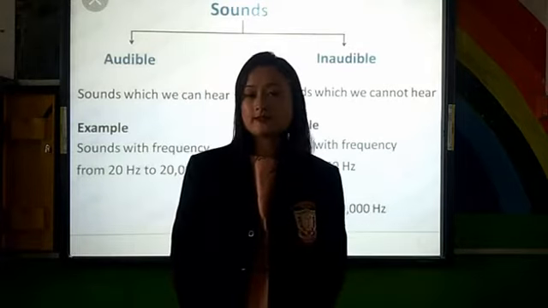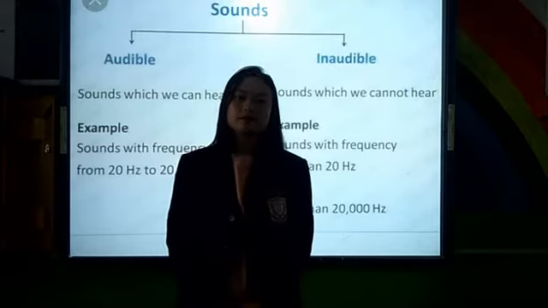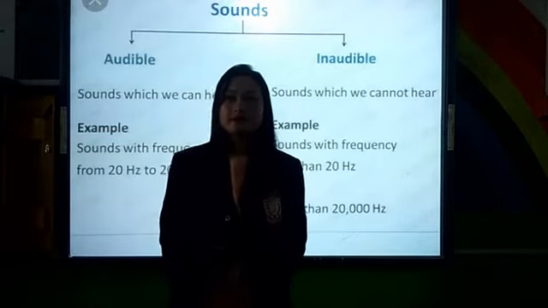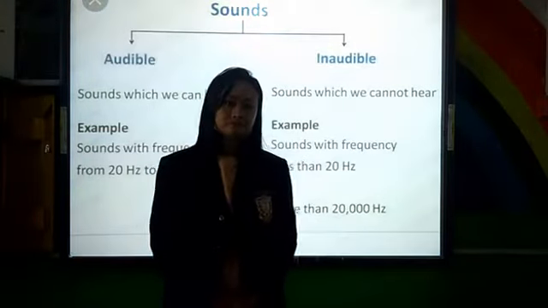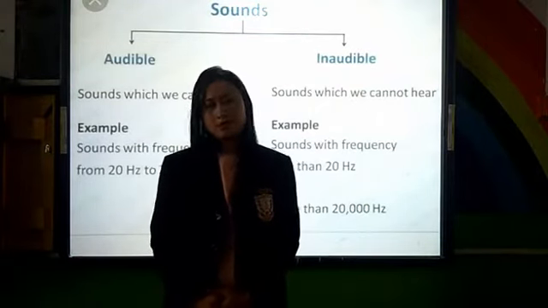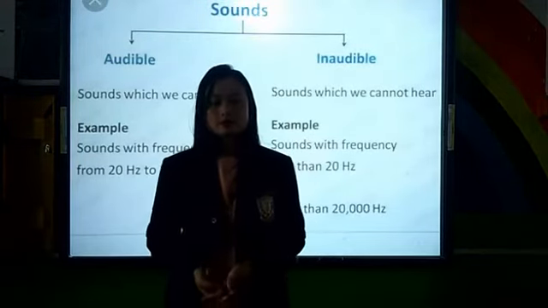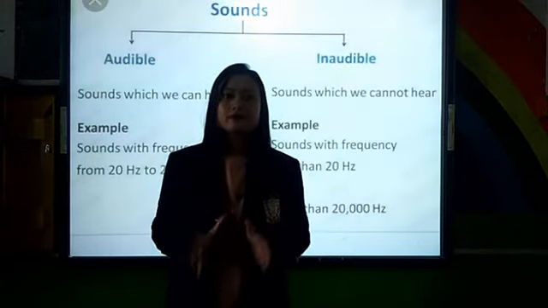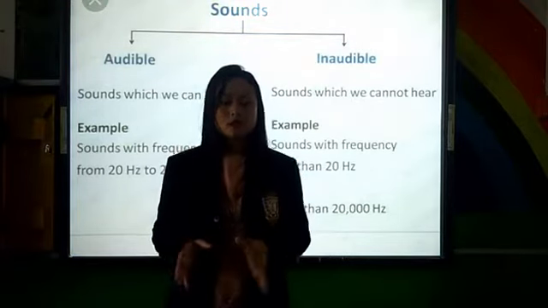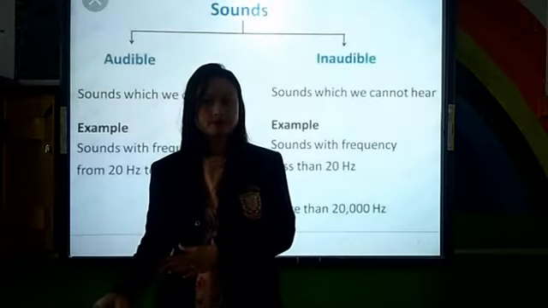Class 7 physics, and the topic is sound. We will continue with what we've been studying so far, and today we'll discuss the types of sounds. There are two types of sounds: one is audible, the other is inaudible. We are talking in regard to human beings: sounds which are audible to human beings and sounds which are inaudible to human beings.